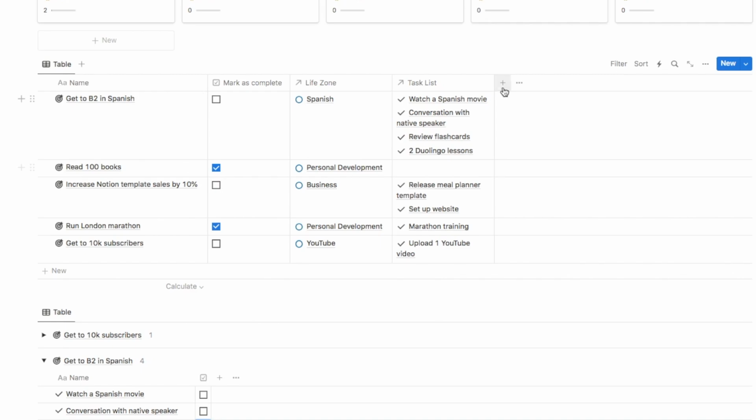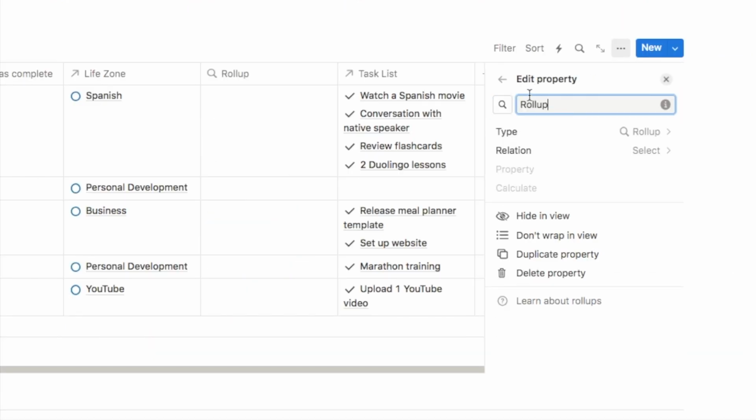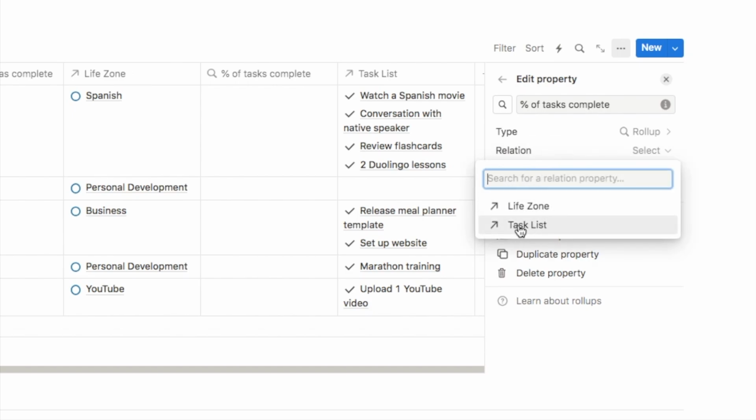So in the goals database, we're going to add another property, and it's going to be a rollup property. And remember, rollups grab data from other databases. So I'm going to grab the checkboxes from the task list using this rollup. Let's rename this one percentage of tasks complete. I'm going to start by selecting the relation. So in this case, we need to select our task list relation.